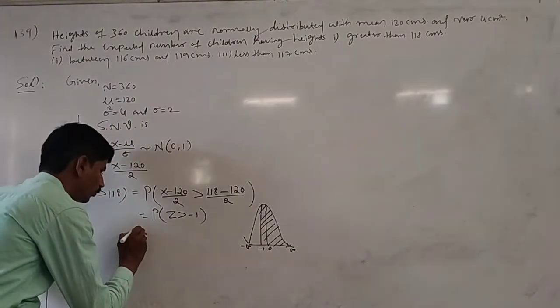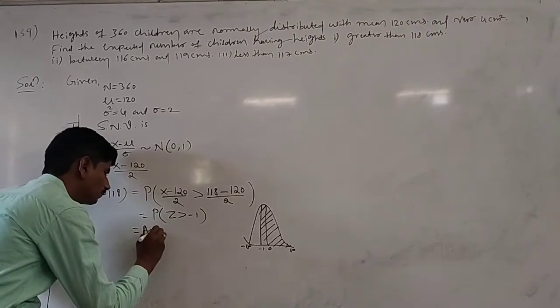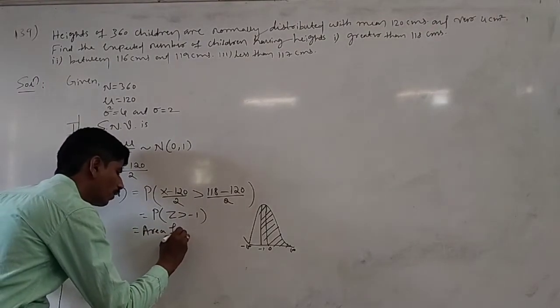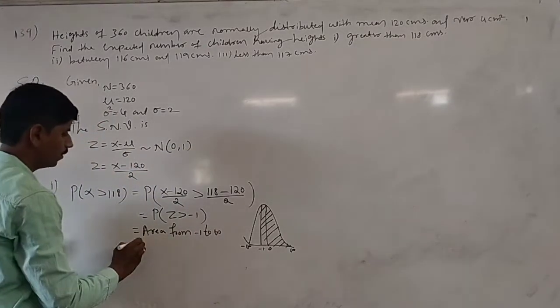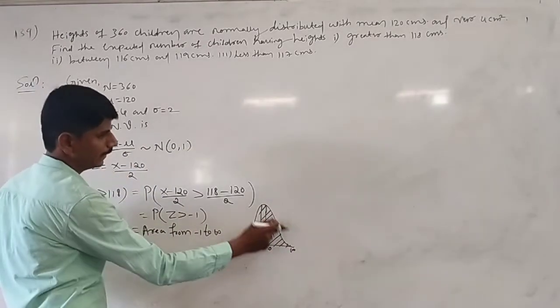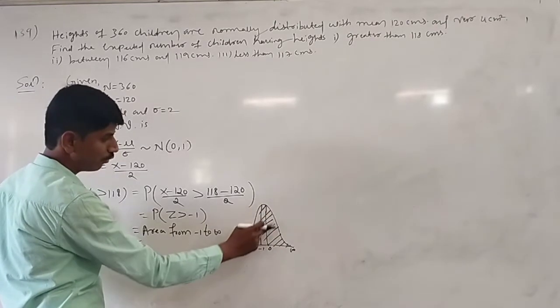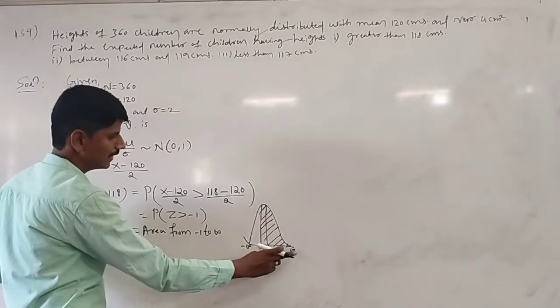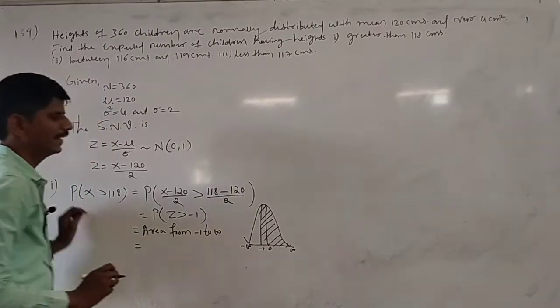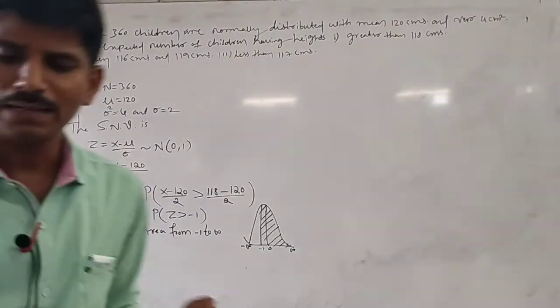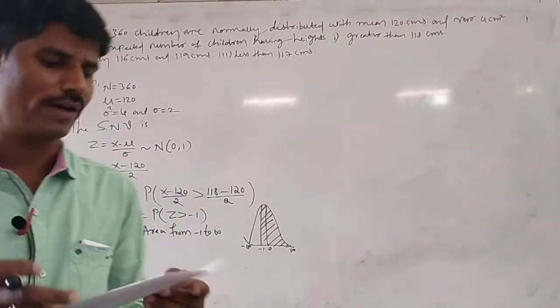You have to find the area from minus 1 to infinity. You have to find the shaded area. Whatever is shaded, that area you have to find, that is minus 1 to infinity. The area from minus 1 to infinity, you have to refer to the table values, the normal table values.